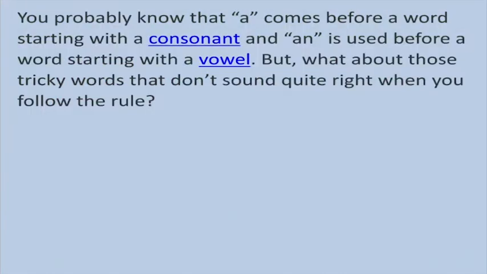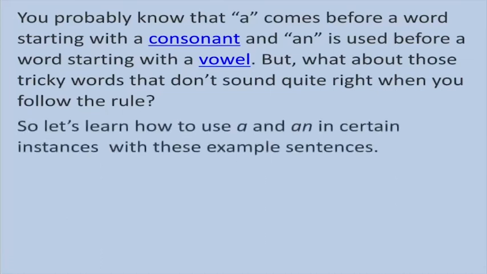You probably know that the article a comes before a word starting with a consonant, and the article an is used before a word starting with a vowel. But what about those tricky words that don't sound quite right when you follow the rule?